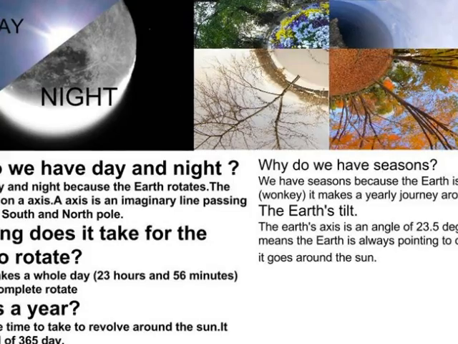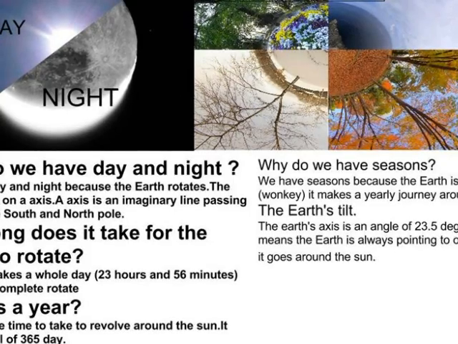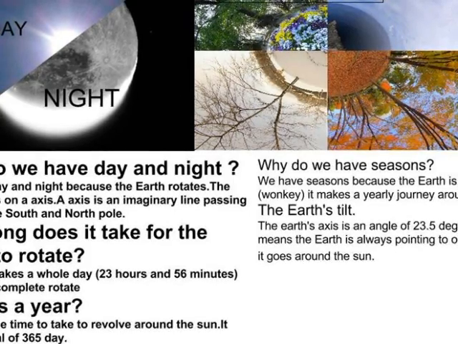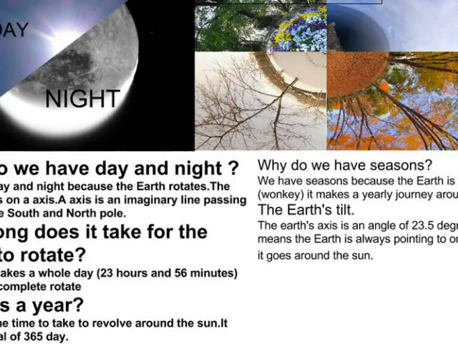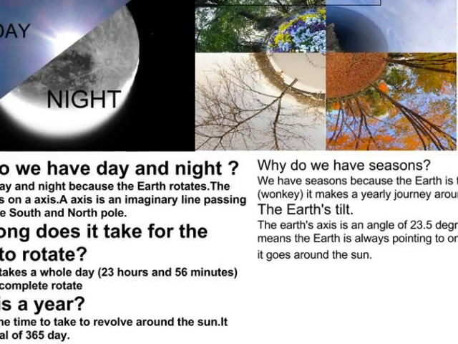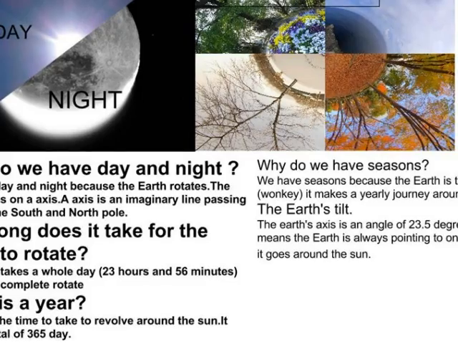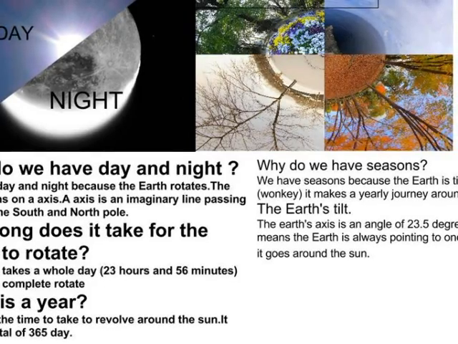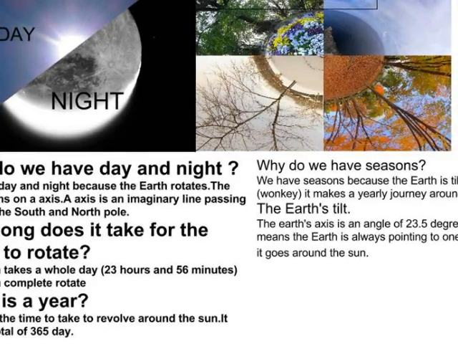Day, Night, Seasons, and Years by Lily. Why do we have day and night? We have day and night because the Earth rotates. The Earth spins on an axis. An axis is an imaginary line passing through the South and North Pole.